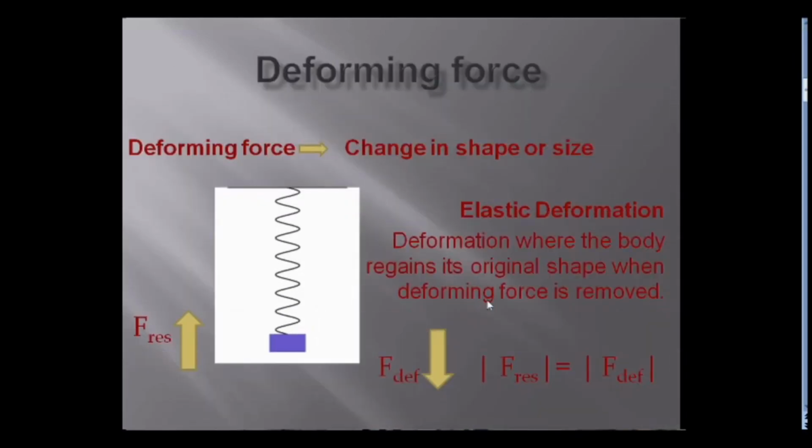Deformation means change in shape or size of the body. The force which deforms the body is the deforming force. Elastic deformation is the case of deformation where the body regains its original shape when the deforming force is removed. What really happens here is that in the state of deformation, there is a restoring force which acts inside the body resisting the deformation.